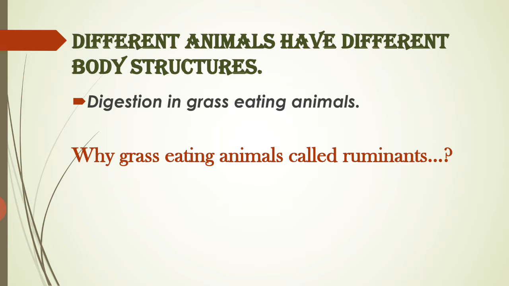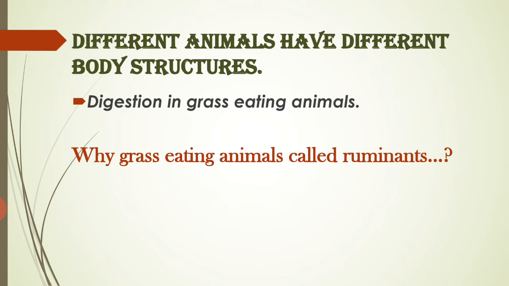And when we see the human being, every task, every body function is performed by different organs of the body. In the same way, when we talk about digestion in multicellular organisms, we especially take the grass eating animal because that is the content of our syllabus.